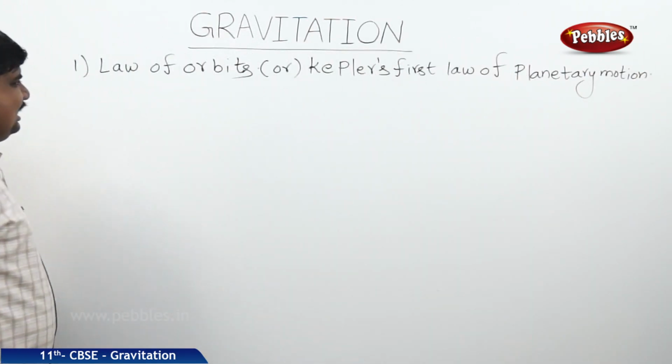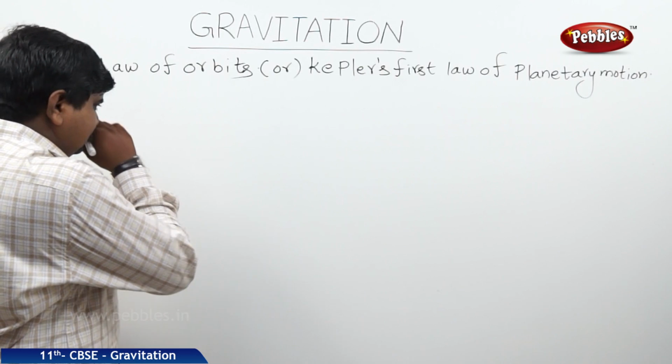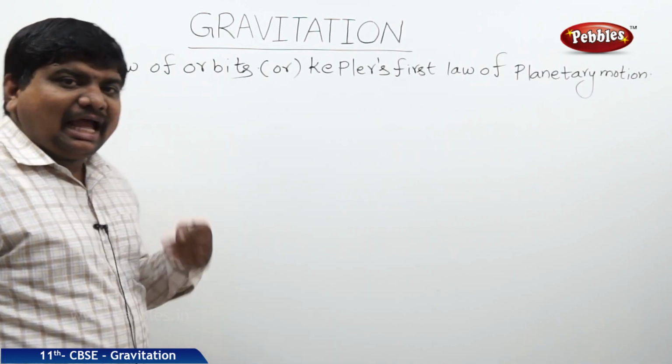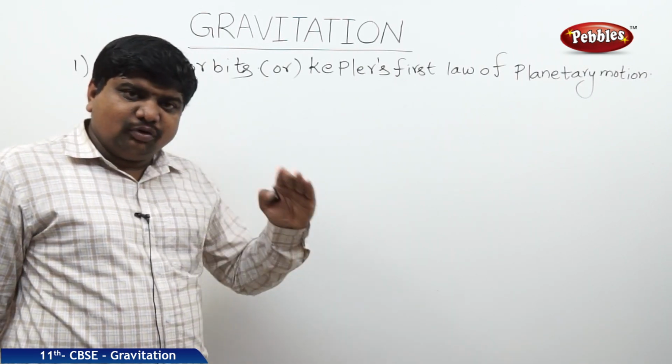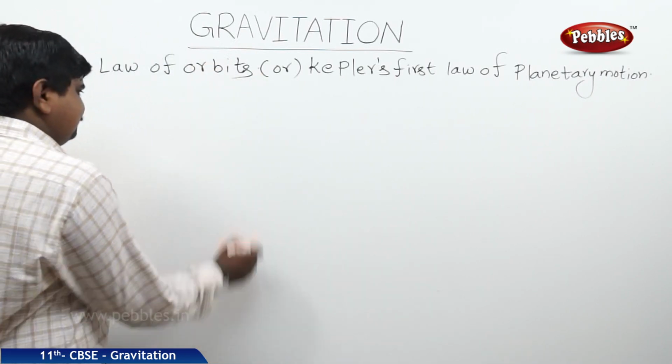So, what can we understand about this law? Let us assume the planets which are around the sun are moving in elliptical orbits like this.